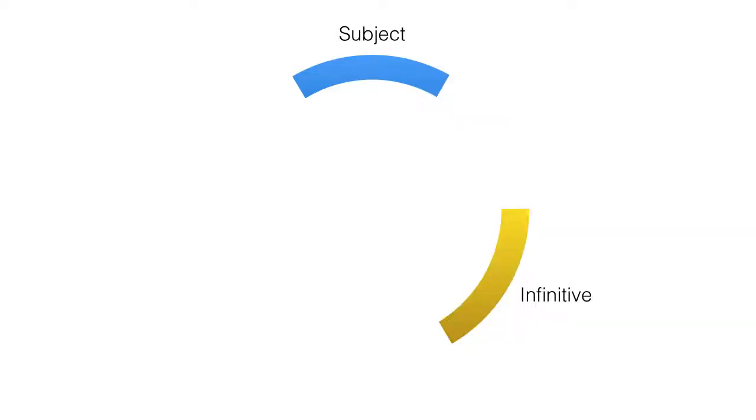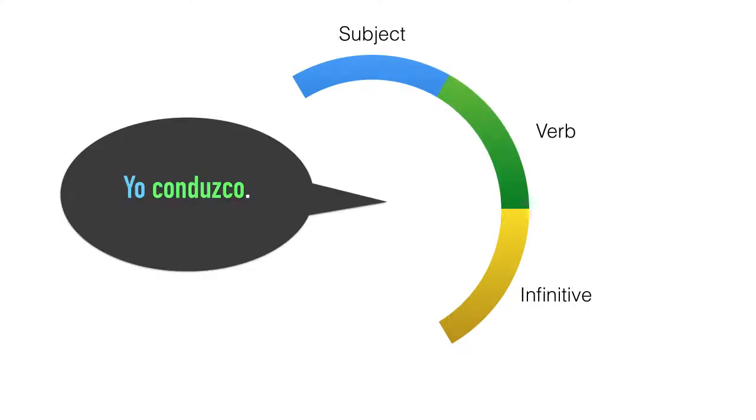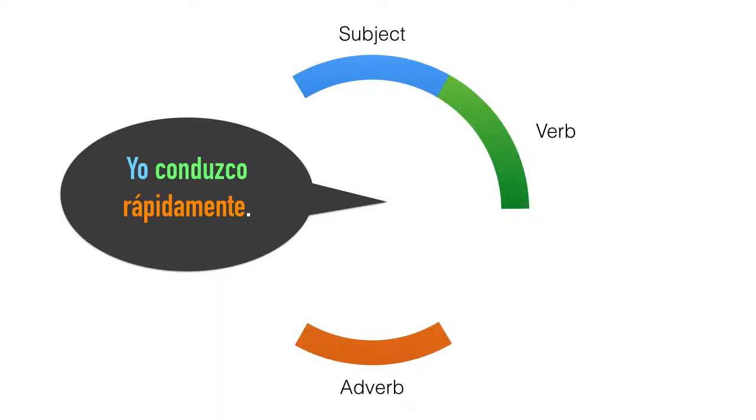Let's go back to subjects and infinitives. We'll use I and to drive. When we combine I and to drive, we get I drive. And at that point, we can pretty much forget about the infinitive. The infinitive has been assigned to a person and a place in time and has changed into a verb. But now we want to know how I drive. Am I a crazy lunatic? Absolutely. I drive fast. Yo conduzco rápidamente. Rápidamente tells us how I drive. Rápidamente is an adverb that adds to our knowledge about the verb.